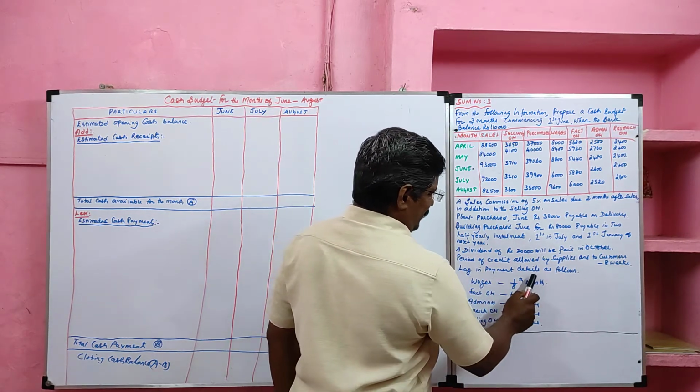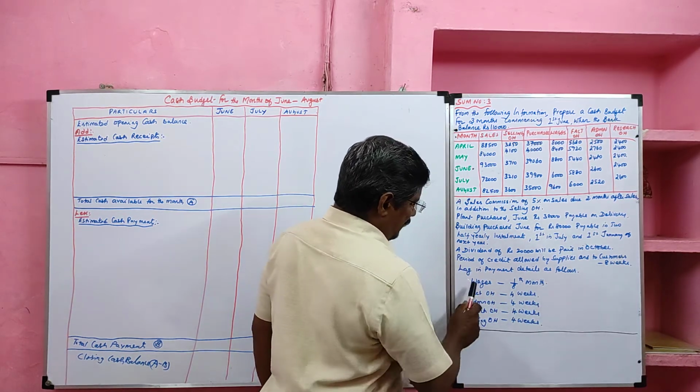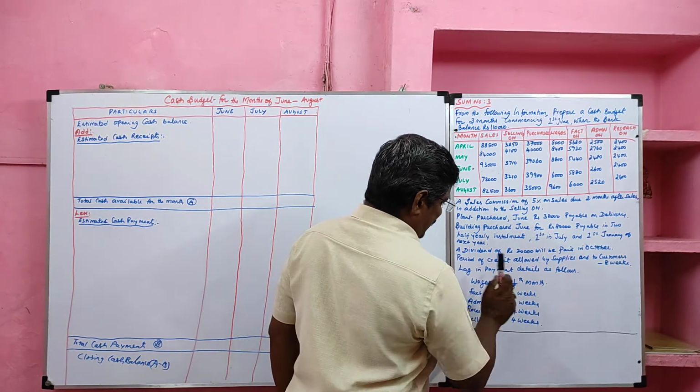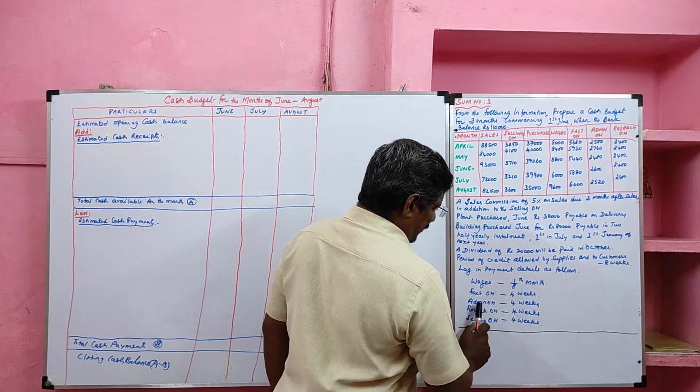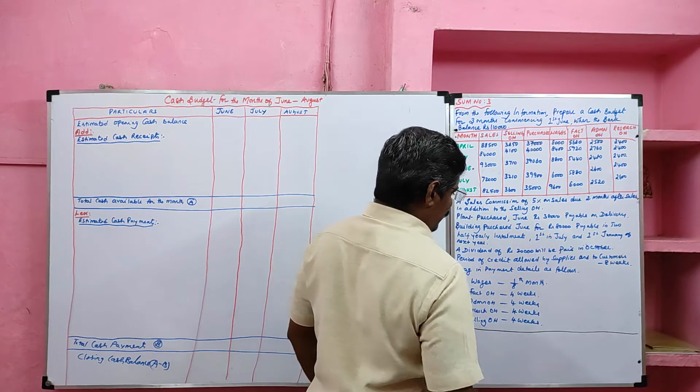Lag in payment of details is as follows. Wages 1/8 month. Factory overhead 4 weeks, administration overhead 4 weeks, research overhead 4 weeks, selling overhead 4 weeks. I am going to solve.